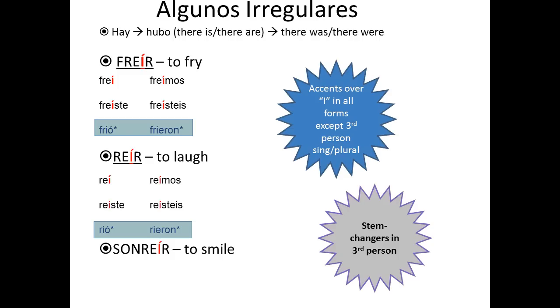So it's like the three vowels in a row verbs, like freír, but then also in the third person it's a stem changer, so it changes E to I. So it's got a lot of funky things going on. Freír, again, accent marks on the I's, except for the third person, and then it's a stem changer. And then sonreír follows the same pattern. So it's reí, reíste, rió, reímos, reísteis, rieron.